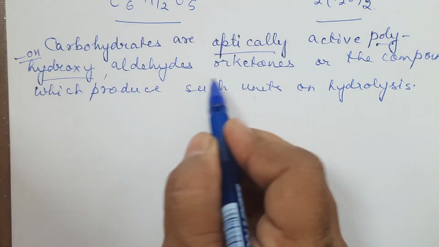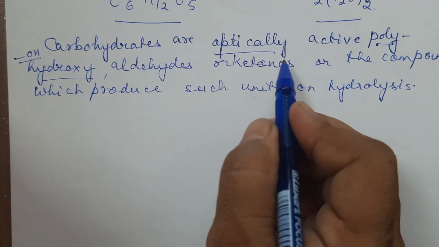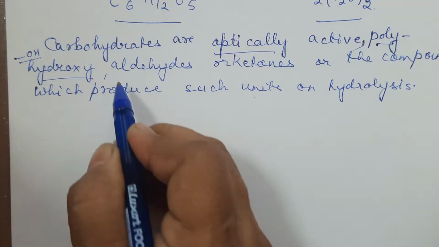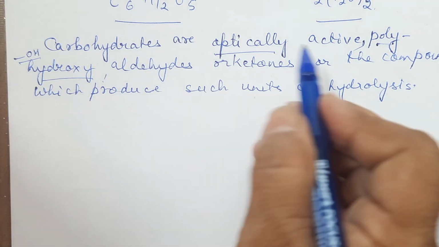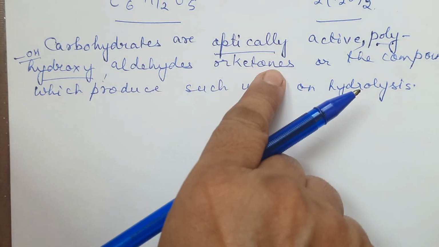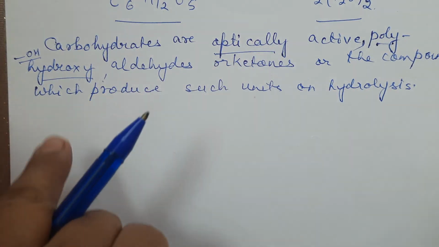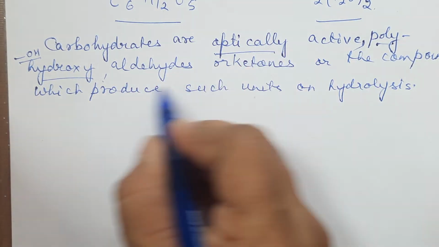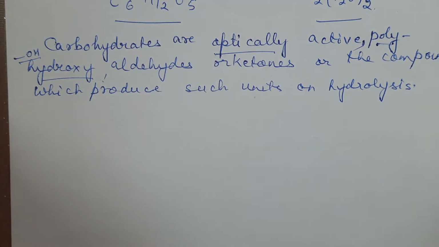So there are three things here: optically active, polyhydroxy, aldehydes or ketones, or the compounds. If they are not these, then on hydrolysis they will give such units. Which units? Optically active, polyhydroxy, aldehydes or ketones. Further, this definition will be clear when we are taking examples.